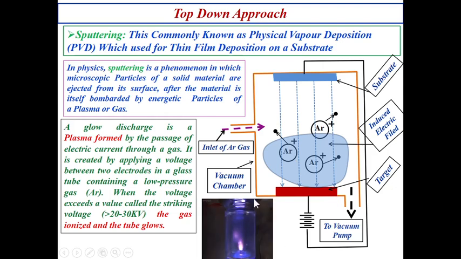So this is the formation of a plasma: from the argon gas one electron is ejected and the argon itself is ionized. Due to the discharge of positive and negative ions, a glow, a light, is formed. This is the so-called plasma.